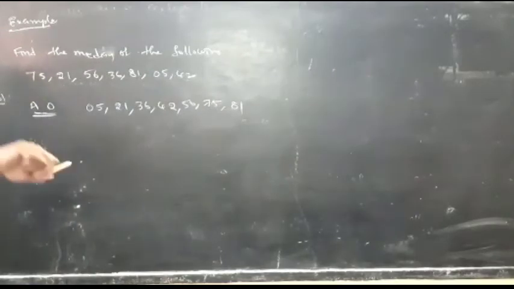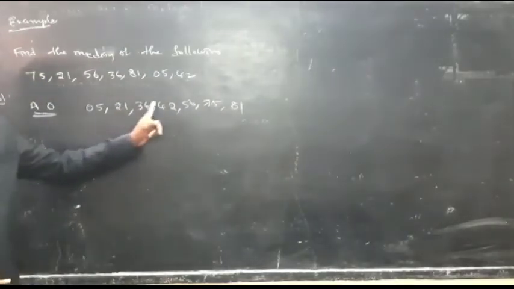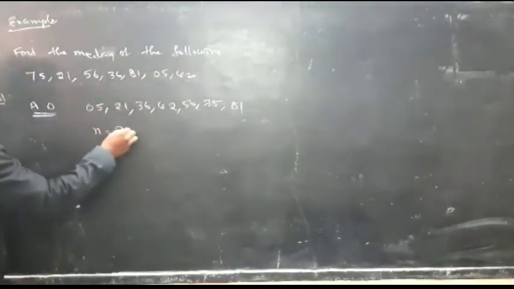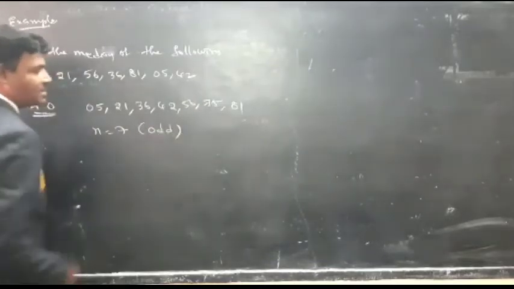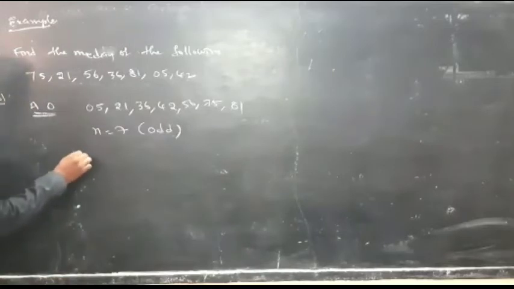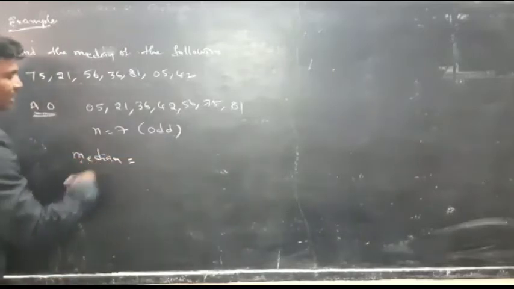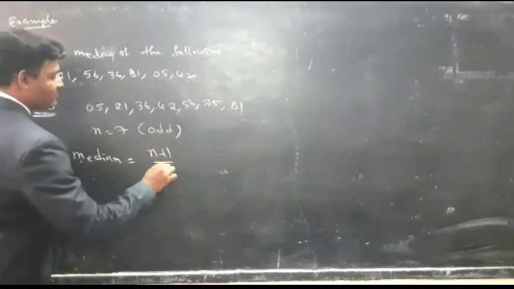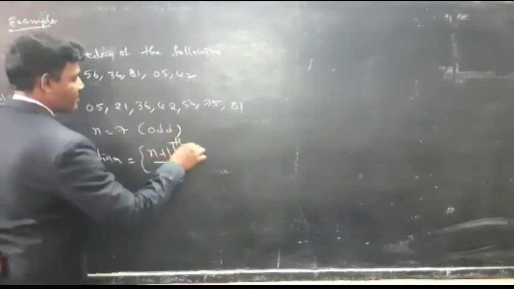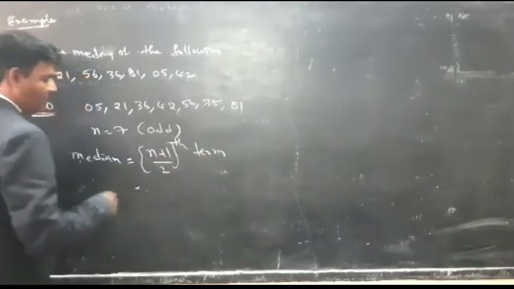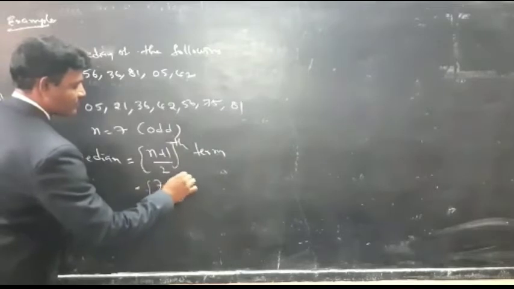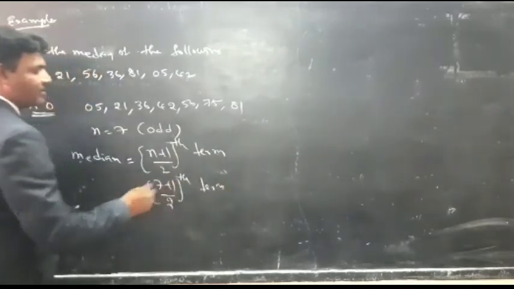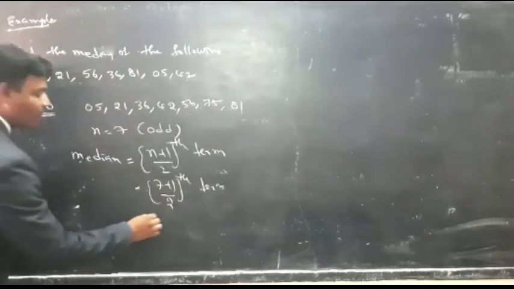Then after, count the observations. 1, 2, 3, 4, 5, 6, 7. 7 are there. So n means number of observations. N is equal to 7. 7 is an odd number. So what is the median? Median is equal to (n plus 1) by 2th term. What about the n? (7 plus 1) by 2. 7 plus 1, 8. 8 by 2 is nothing but 4th.